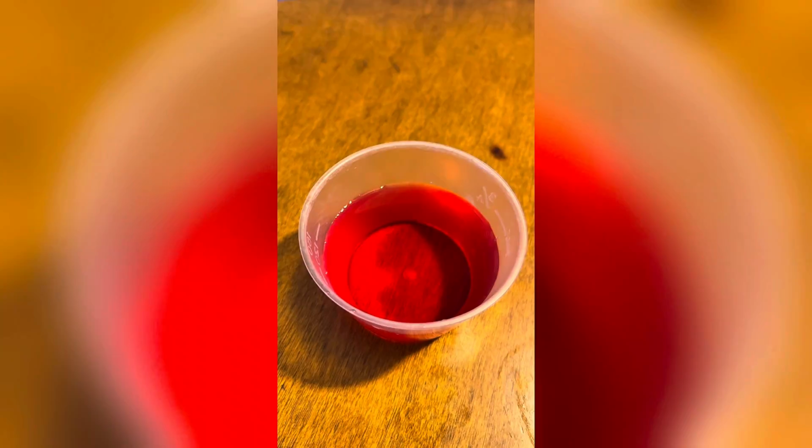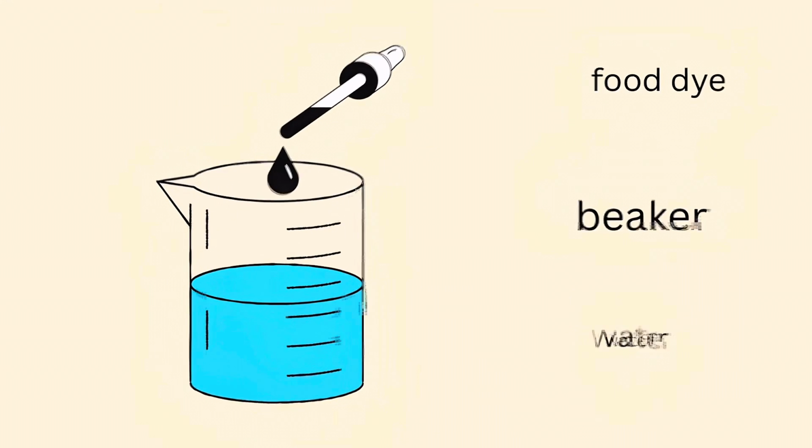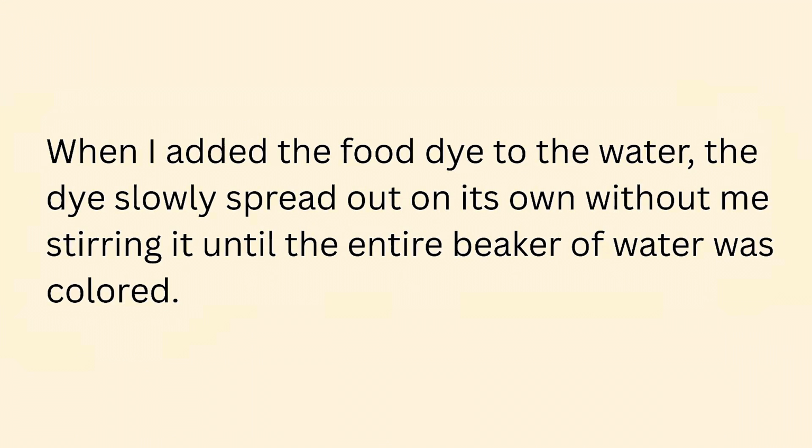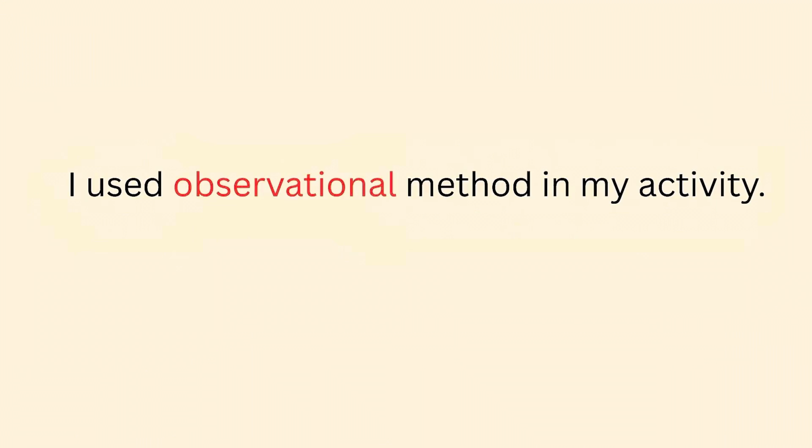Make a drawing to record what happens in each beaker. Label your drawing with these labels: beaker or jar, water, food dye. Write a sentence to explain what you observe. Say which type of scientific inquiry you use in the activity.